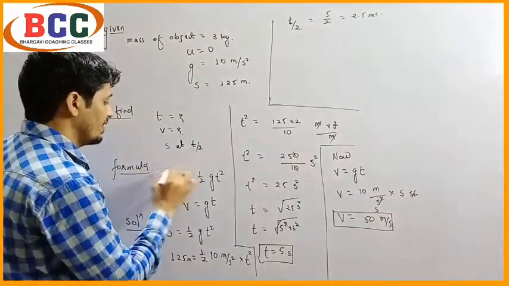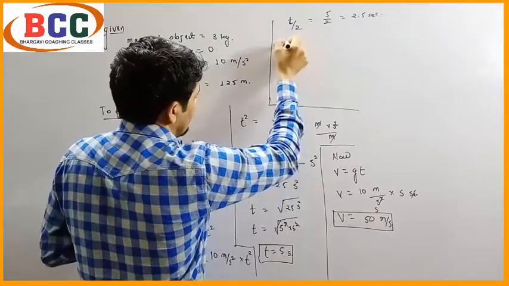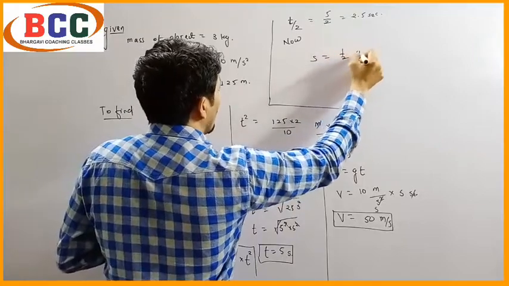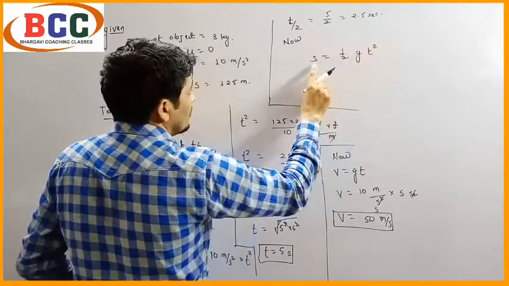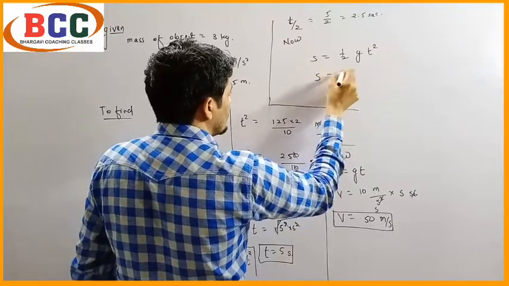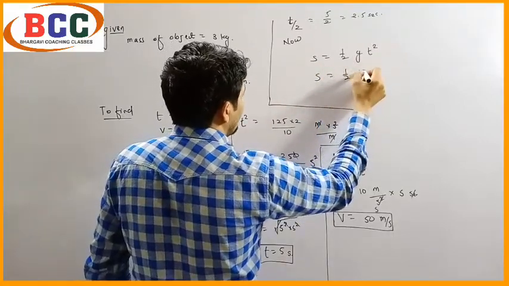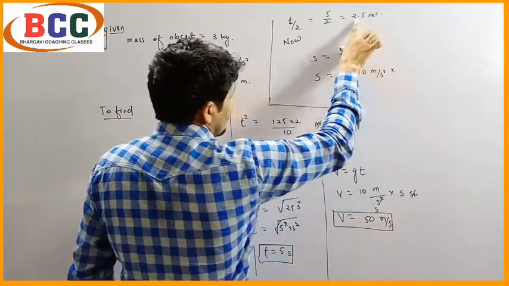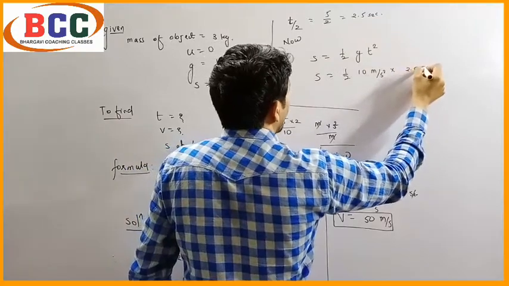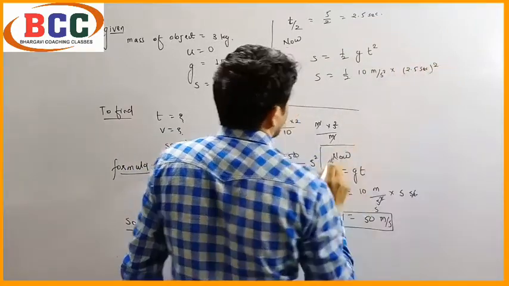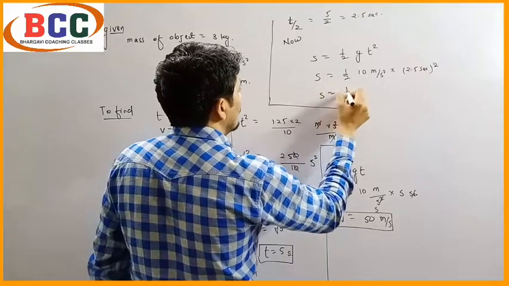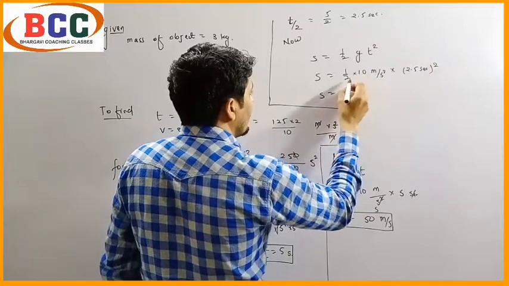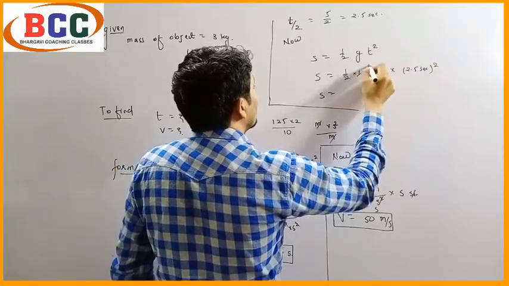So we are using this formula. What is the formula? s equals to half of g t square. So we have to calculate s. So s equals to half of, what is g? It is 10 meter per second square, into what is t? It is 2.5 second square. So s equals to, if we solve 1 by 2 and 10, we will get 5, because 2 will cancel 10 by 5 times.